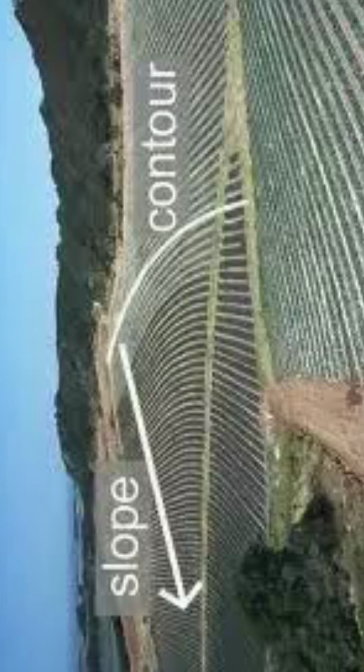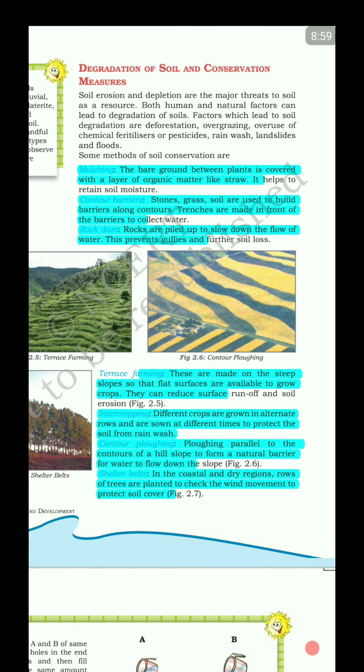So contour plowing is plowing parallel to the contours of a hill slope to form a natural barrier for water flowing down the slope, right? So see, parallel to the contours of the hill slope. If we plow along the hill slope, there won't be a natural barrier for the water to stop, or the soil erosion to stop, right?